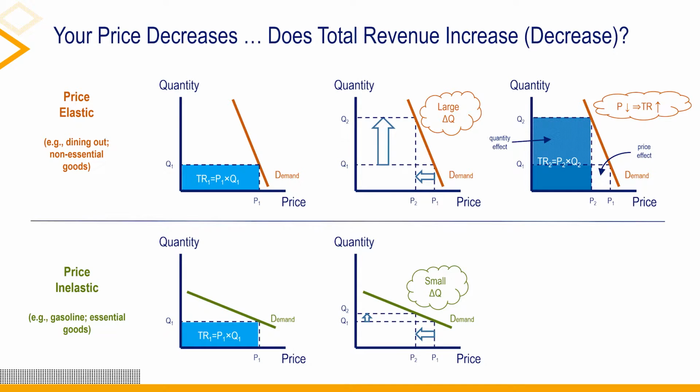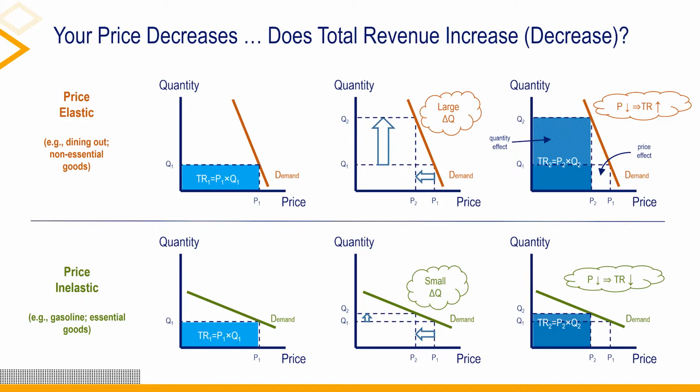The loss in revenue due to the price drop is more than offset by the increase in revenue from higher sales volume. Now let us consider the situation where price does not have a big effect on quantity demanded. We call this inelastic demand. Inelastic demand is typical of essential goods categories. If the price of gasoline declines, you might drive a little bit more, but you are not going to, say, purposely drive a longer route to get to work because gas prices are cheaper.